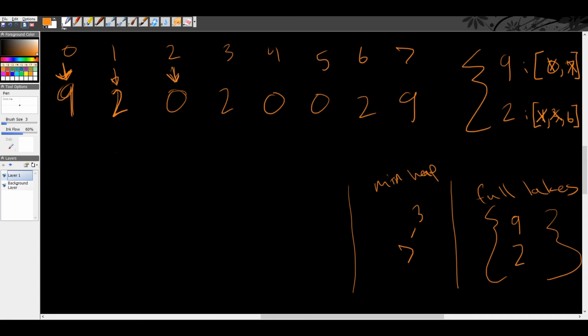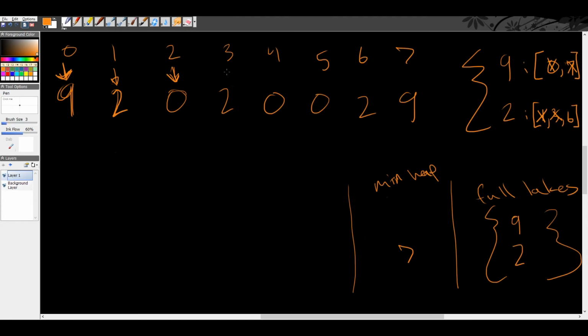And once we get to day 2, we will pop off from our min heap. So we'll pop off 3, this will go away, and we'll say, okay, what's at index 3? Index 3 is coming up next. This is the next lake that's full that's coming up next.